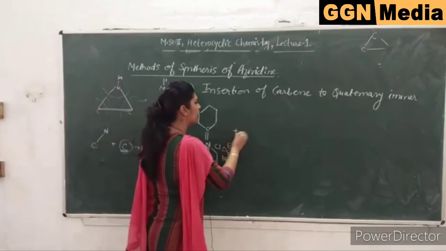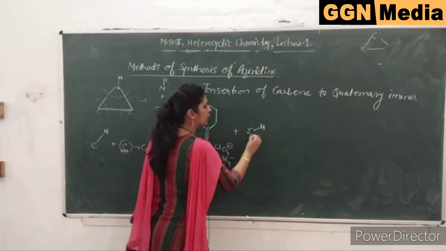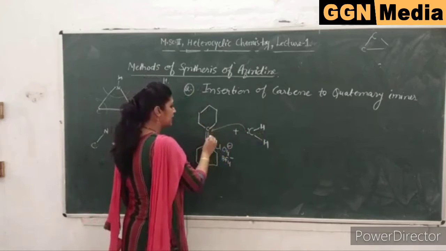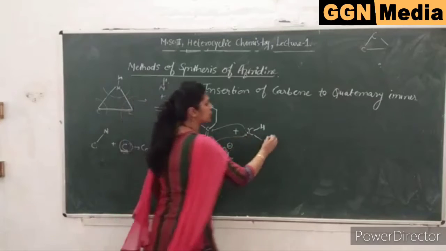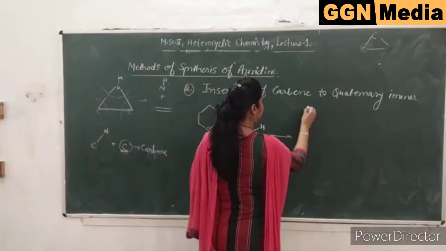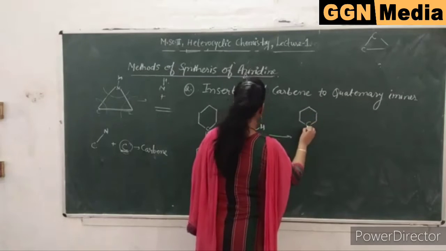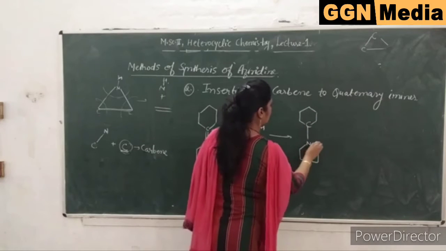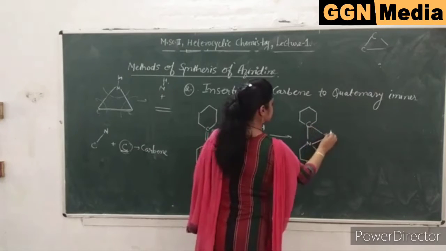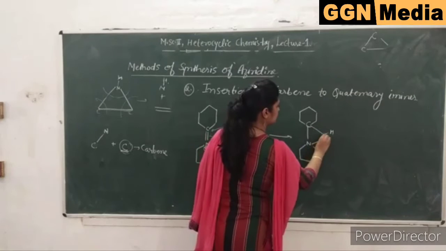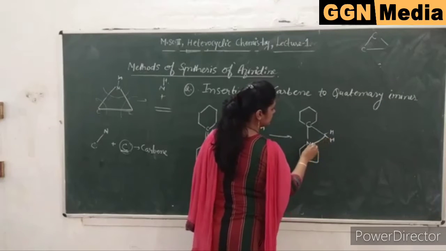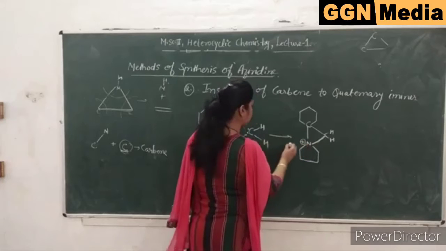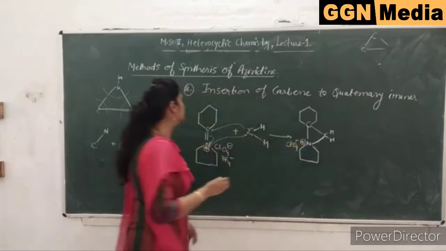So insertion of carbene here, carbene is CH2 with a lone pair, so it will add over here, resulting in the formation of an aziridine derivative. Again nitrogen is having 4 bonds, so it will be positive, and to counterbalance it, perchlorates are there.